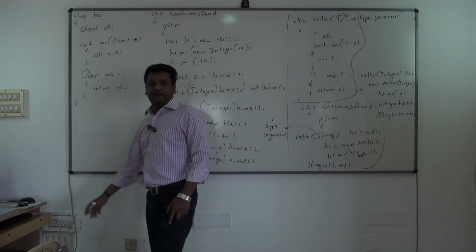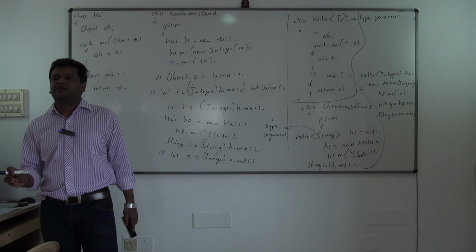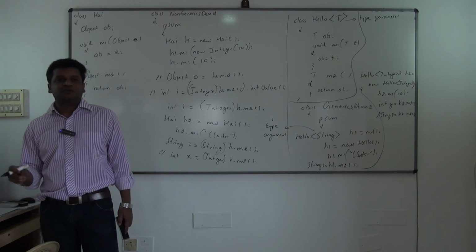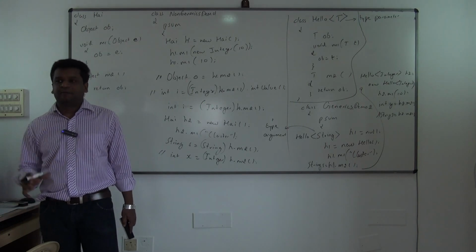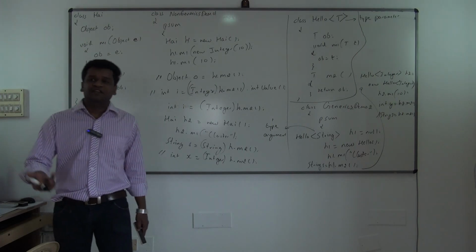So the idea of generics is what? It provides you type safety. Means it will be checking the data type. H1 can use only what? String. H2 can use only integer. Like that it will check. And if you are not using it, it will give you error. At what time? Compilation time.